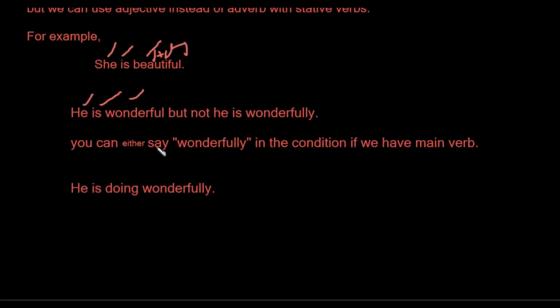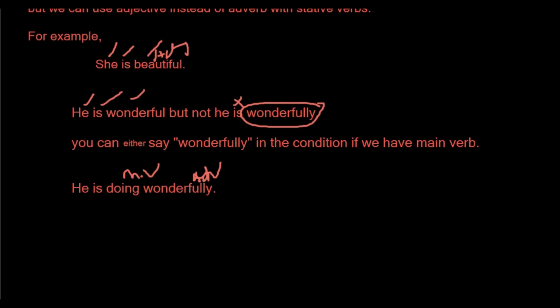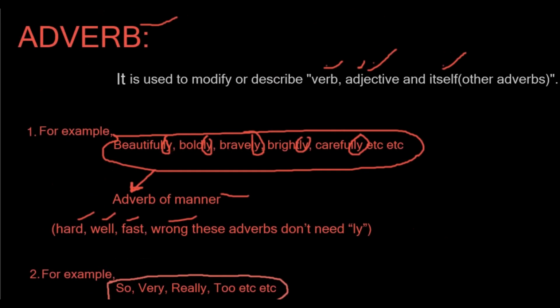You can say wonderfully, of course, but only if we have the main verb, not the stative verb. For example, he is doing wonderfully. Doing is a main verb, not a stative verb, so wonderfully is an adverb. I hope it is clear. Now I will tell you what an adverb defines: the verb, an adjective, and itself.